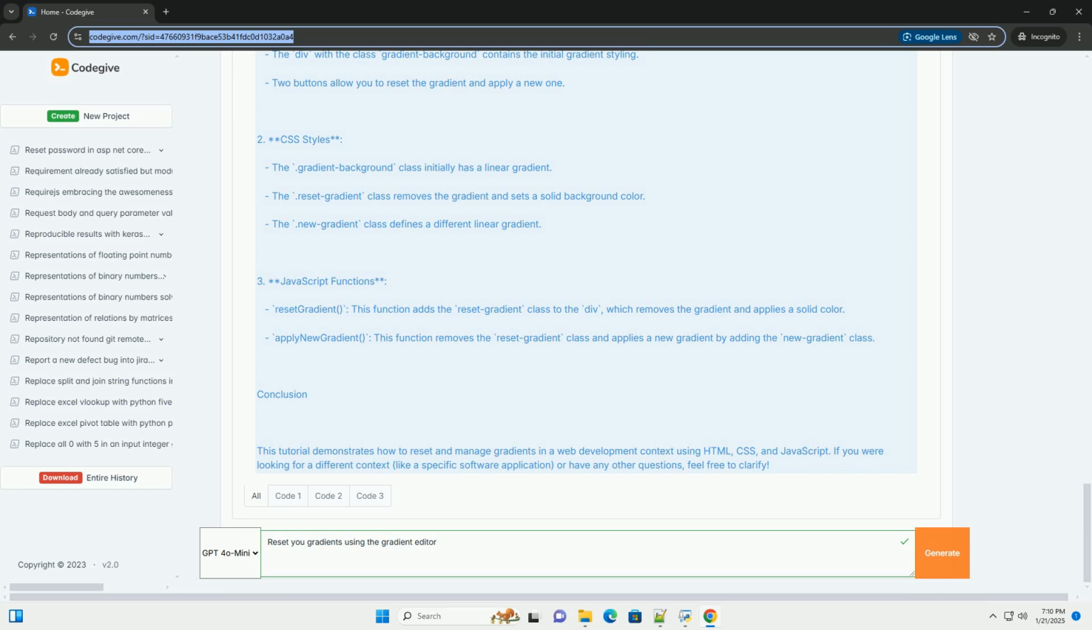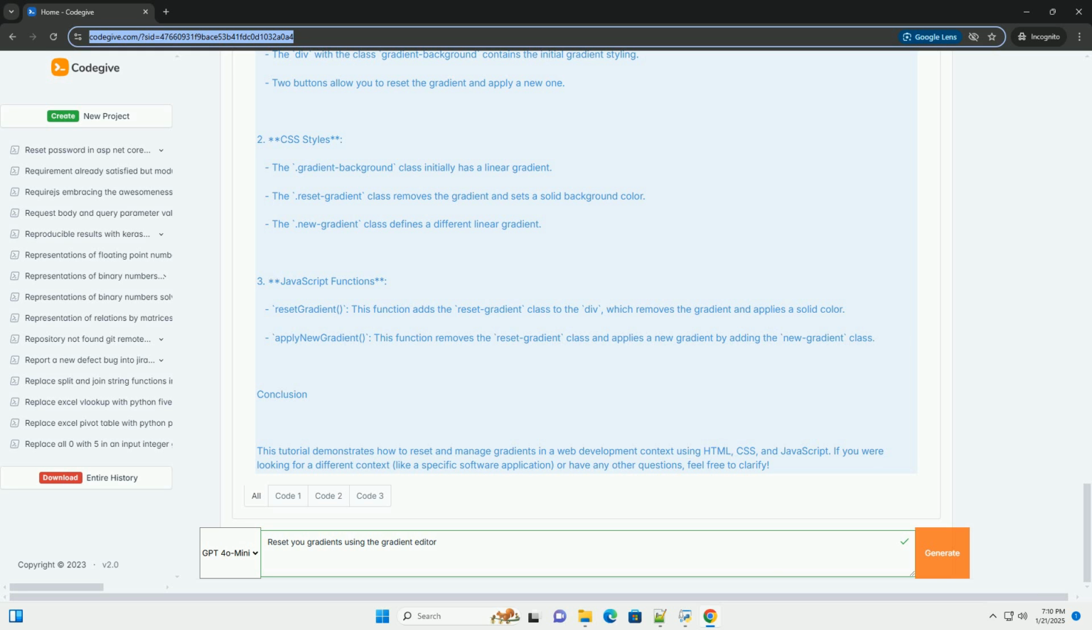1. Identify the element. Determine which HTML element has the gradient applied. 2. Reset the gradient. To remove the gradient, you can either remove the background property or set it to a solid color. 3. Define a new gradient. Optionally, you can set a new gradient as needed. Example code. Here's an example demonstrating how to reset and apply gradients using CSS and HTML.